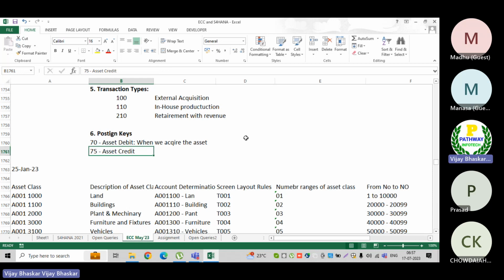Then the moment I sell that asset, or transfer the asset, for a different nature of transaction, the asset will be debited or credited. Remember that.